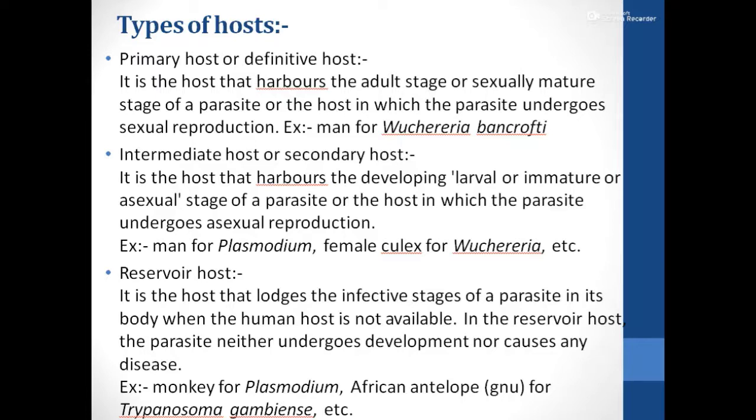And the reservoir host is one where the infective stages of the parasite are present, but the parasite will not undergo any development nor cause any disease. It does not multiply; it remains as a reservoir. It is not infecting the particular host in a reservoir host.